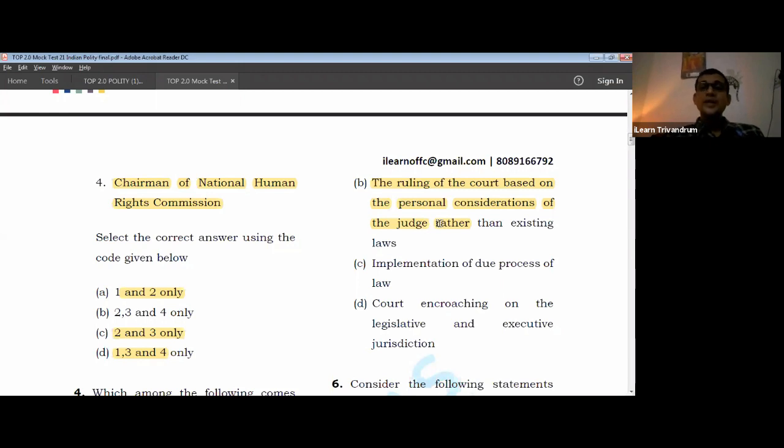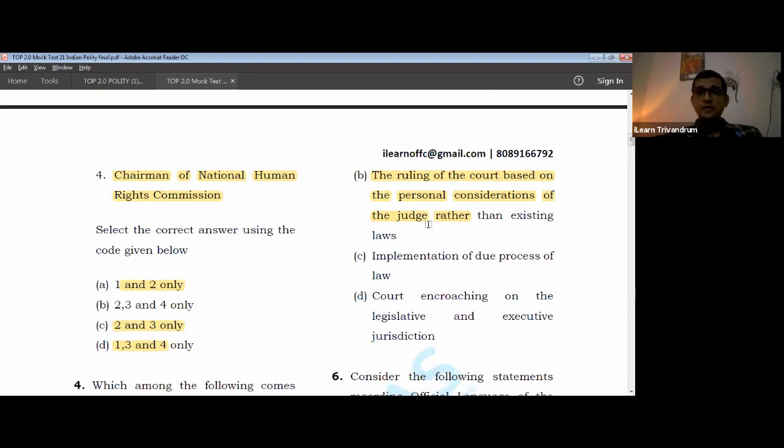Okay, so the ruling reflects some kind of personal considerations, the judge's personal considerations, whose personal values are included in it. Do you think that is for activism? Of course, when you become proactive, your ideas, your understanding, your experiences also get reflected in the judgments. So that also is part of judicial activism.